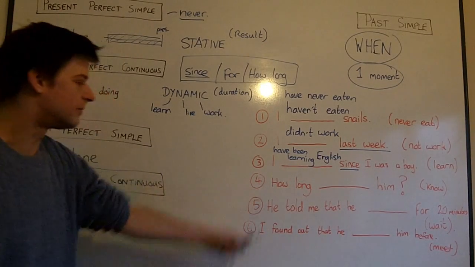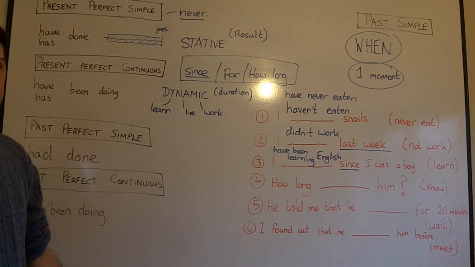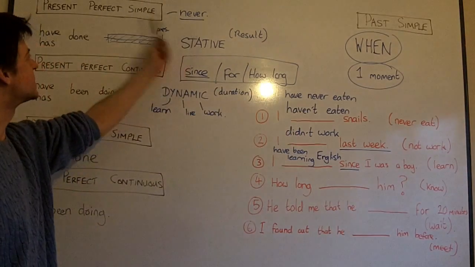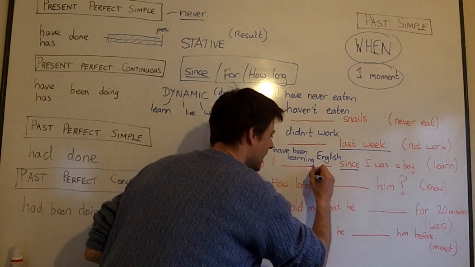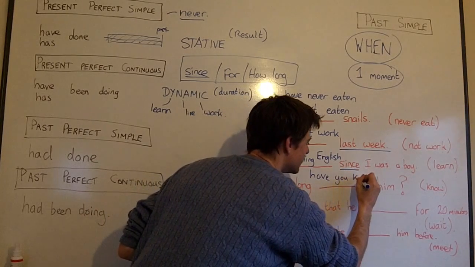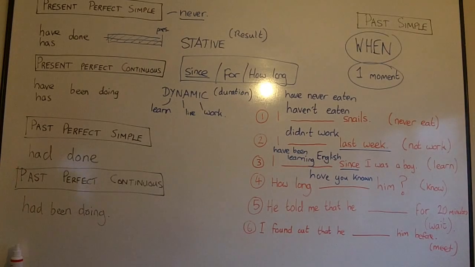Okay, so number 4, how long? So perhaps you're thinking use continuous, but hang on, wait a second, because know is a stative verb. So how long have you known him? Remember that your stative verbs must always be in the simple form. How long have you known him?